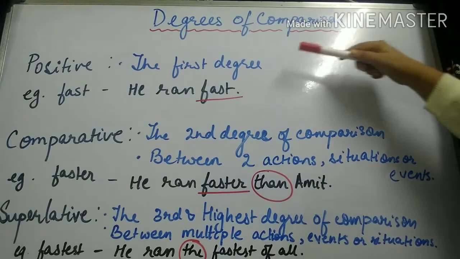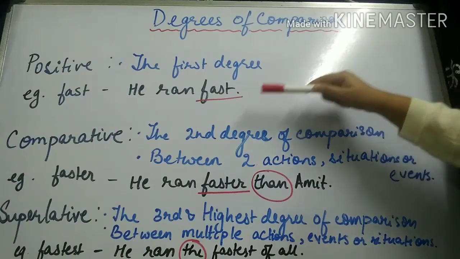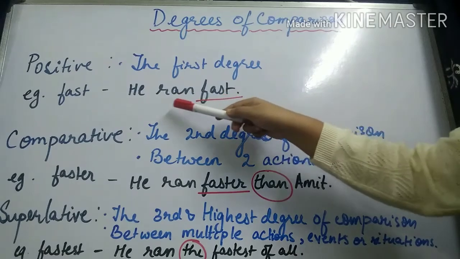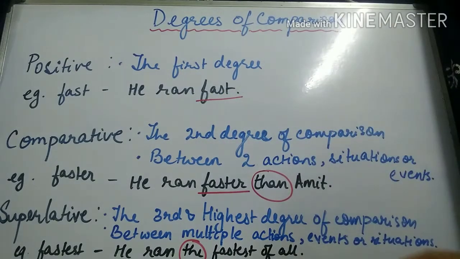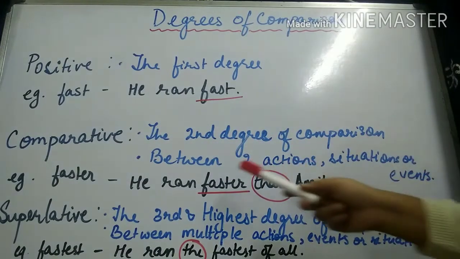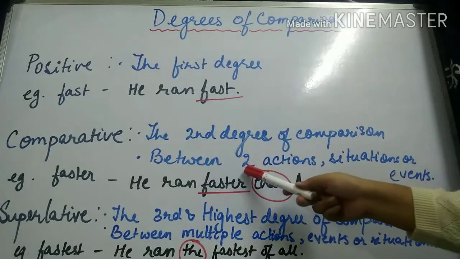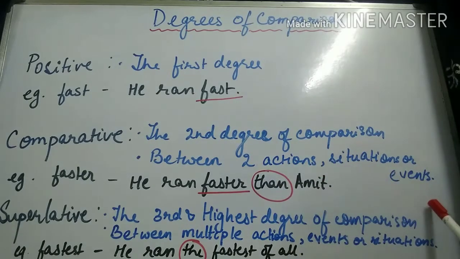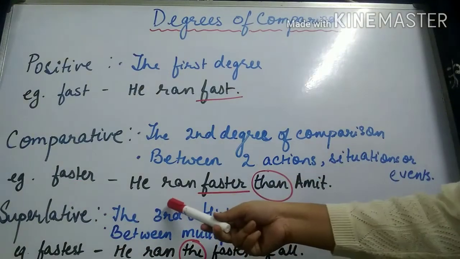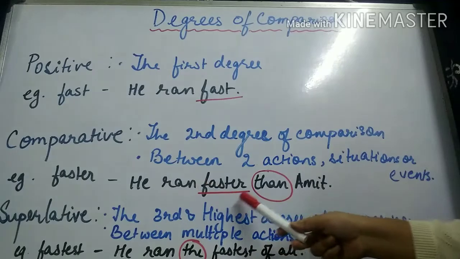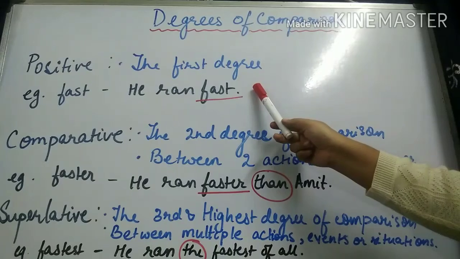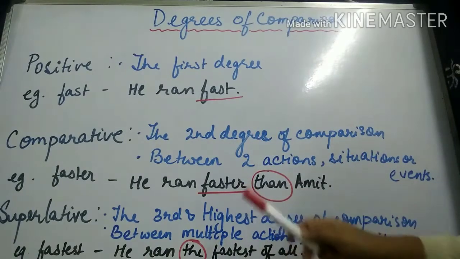The positive degree is the first degree. The example given is fast. So in a sentence, it will look like he ran fast. The comparative degree is the second degree of comparison, wherein the comparison is being made between two actions, situations, or events, and the word becomes faster. In the sentence, it is used as he ran faster than Amit. So the word fast in the positive degree becomes faster in the comparative degree.